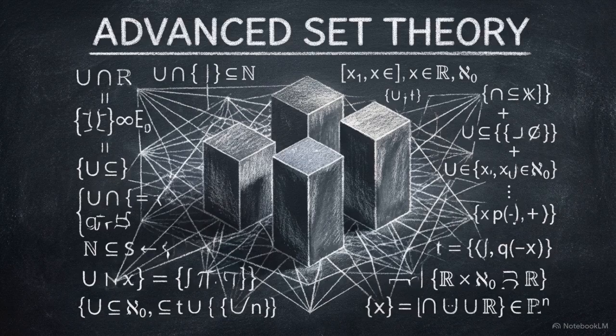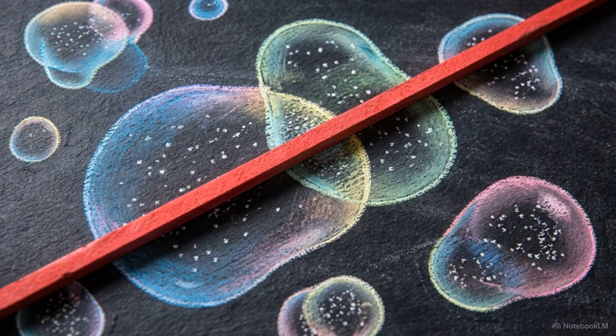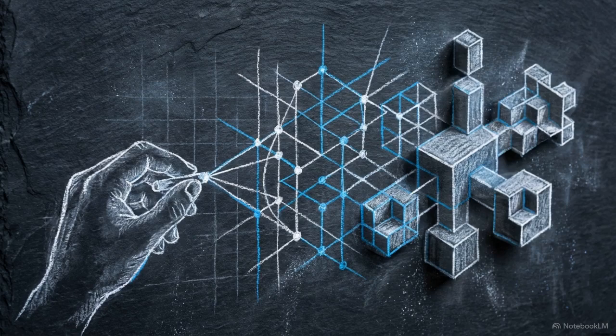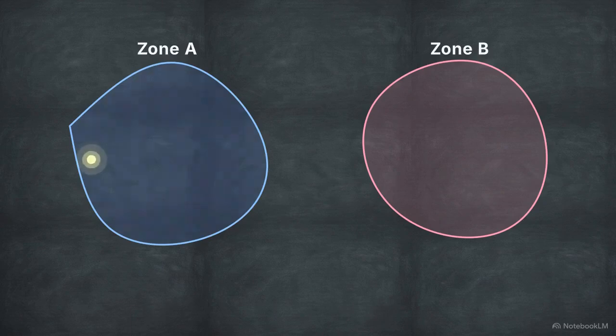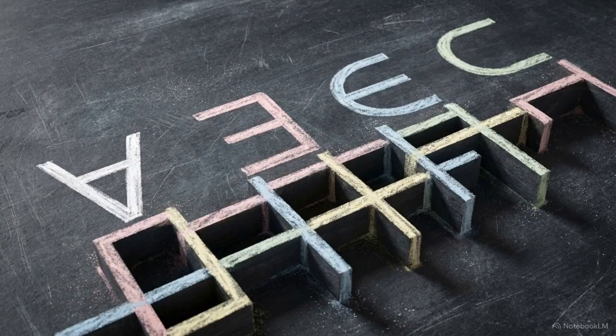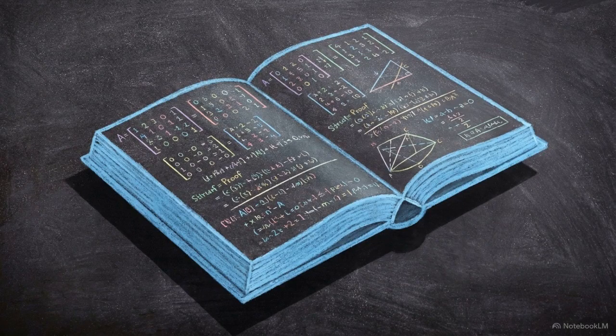This level of abstraction is necessary for CSIR-NET questions that present non-standard topologies, spaces where your physical gut feeling about distance is intentionally used against you. Working through Munkres systematically removes your reliance on Euclidean assumptions. You learn to operate in spaces where proximity is defined by set membership rather than a ruler. Mastery in topology comes when you can navigate and map these abstract spaces using only the internal logic of the axioms.